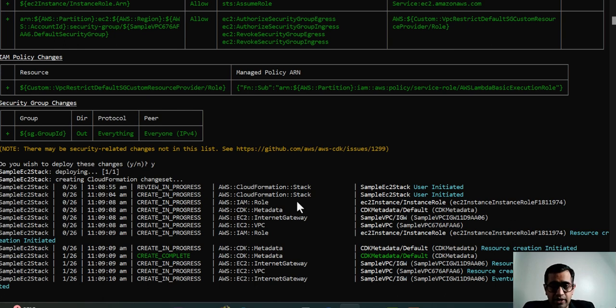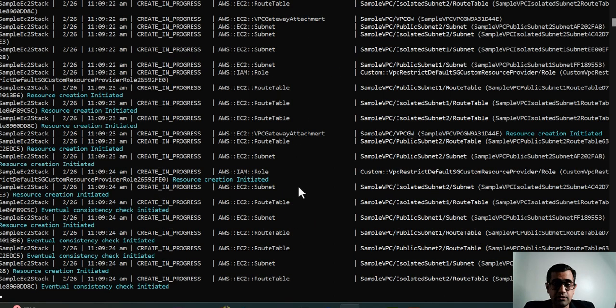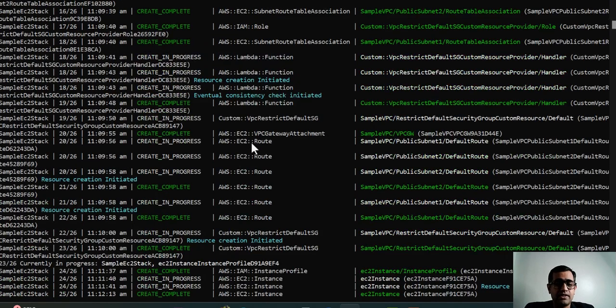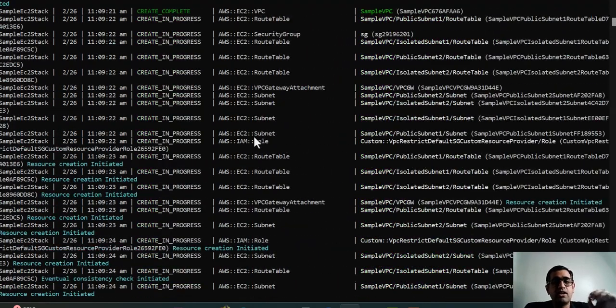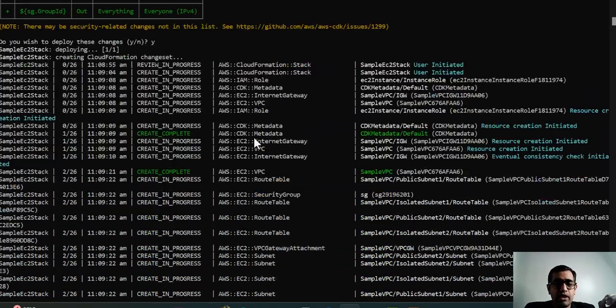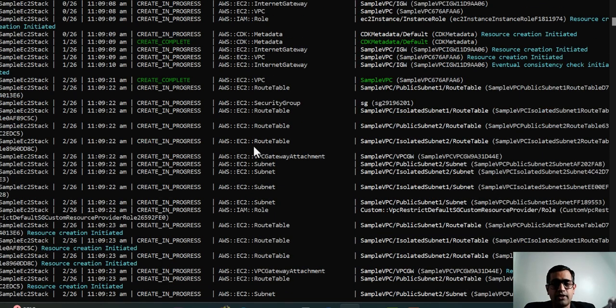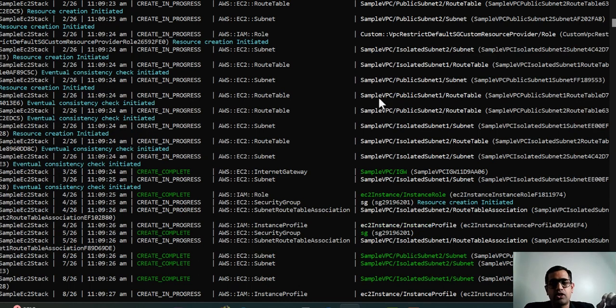Alright, I'll wait here till the EC2 instance gets completed, and once it says it is deployed, we'll come back and see how the EC2 instance is created. Alright, now if you see, the EC2 instance has been created. There are so many actions that were done. Whenever you do the CDK deploy, you can go back and check the actions that are being done. There are so many VPCs that have been created.